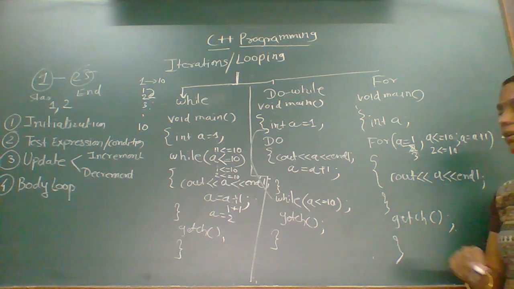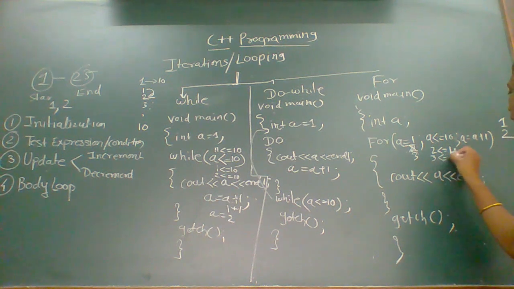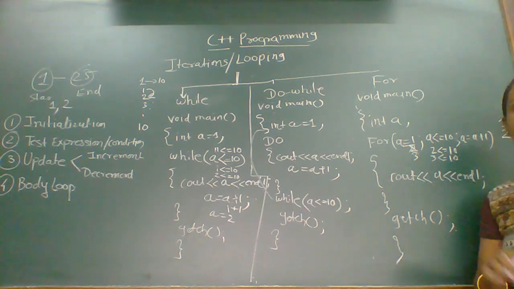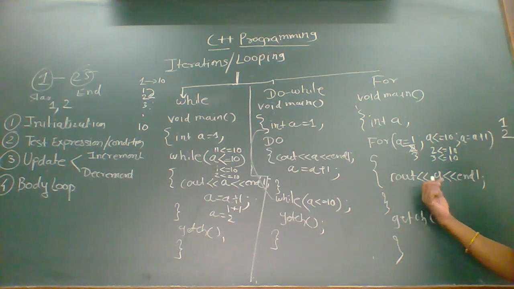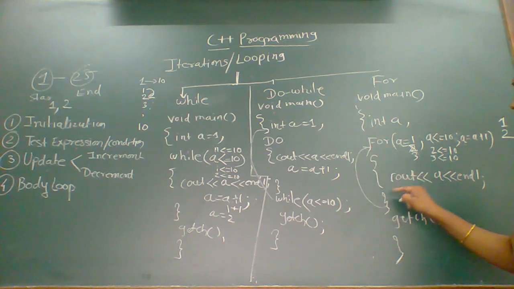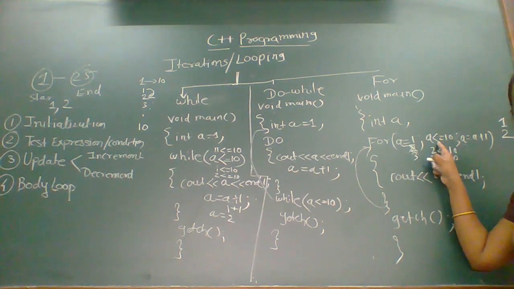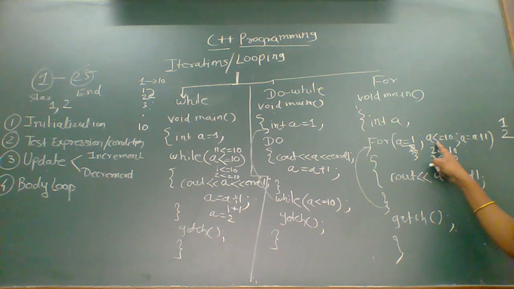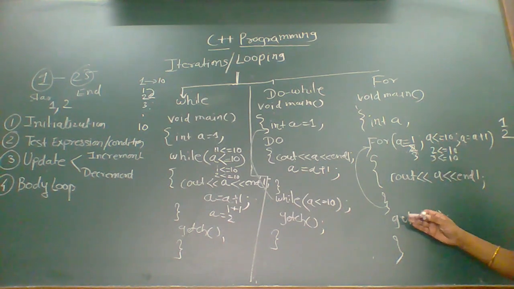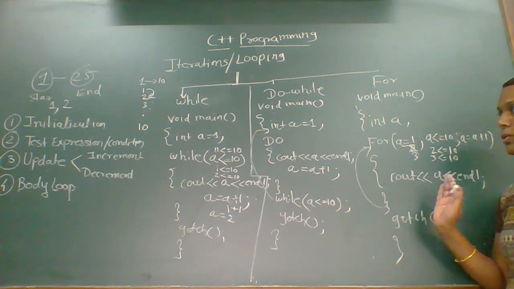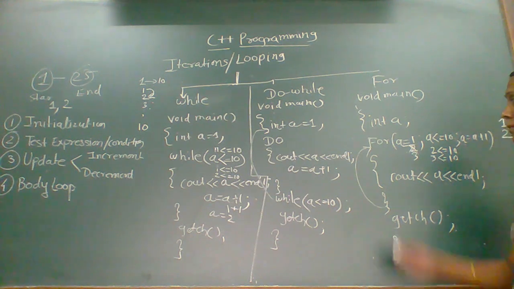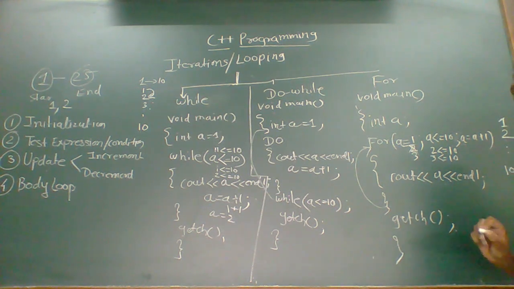A becomes 3. 3 is less than or equals to 10. Yes, condition is true. Then it will come and print 3. So this loop is going to perform the same procedure till the condition is true. When a becomes 11, the condition is not true, that is, it is not satisfied. So it comes out from the loop and stops the execution of the program. So it is going to print up to the number 10.